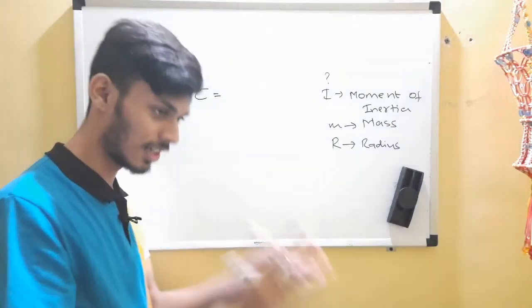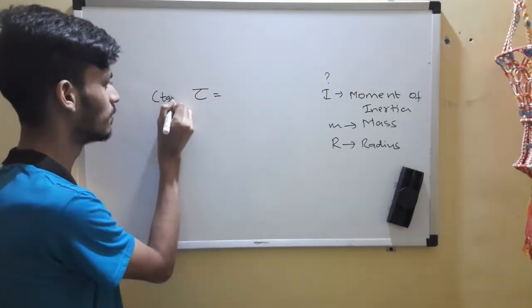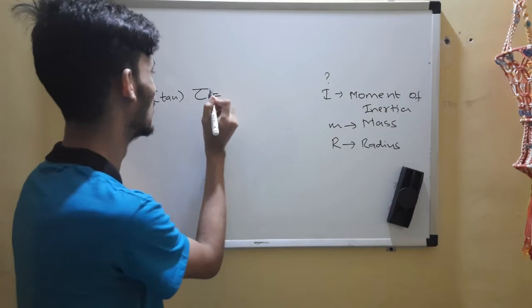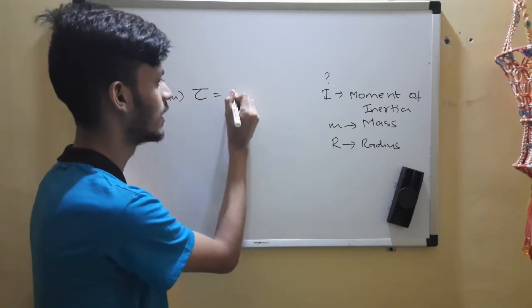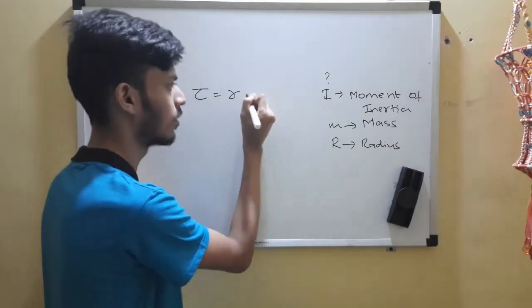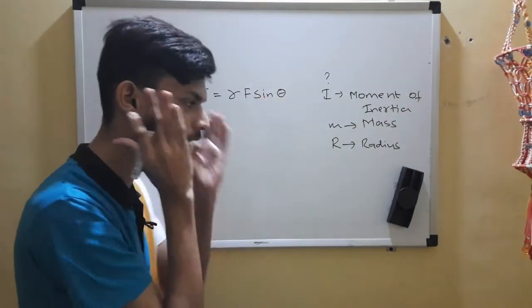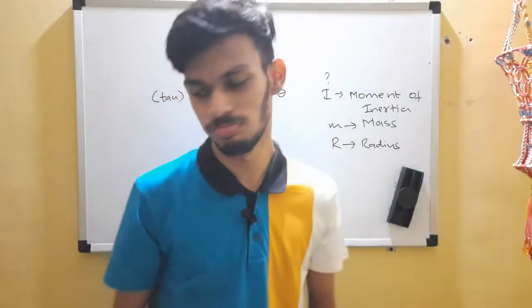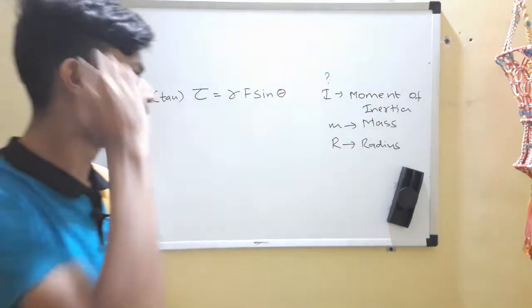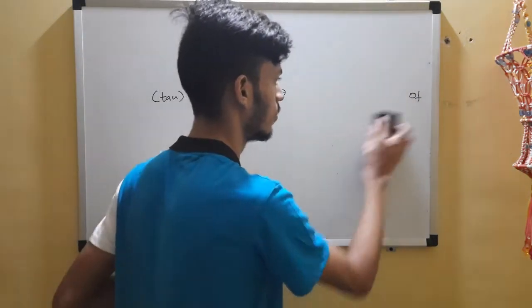Torque is also a Greek letter, tau we call it. We say it as r cross f, or rf sine theta. What is the dimension? Okay, I'll just define what I have used here.